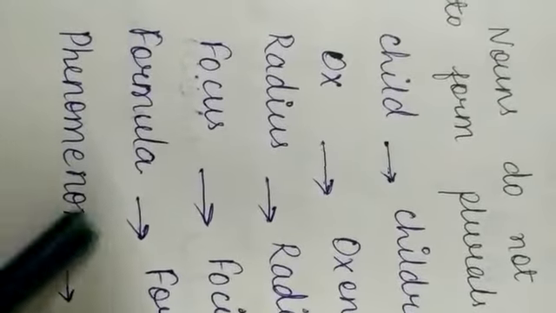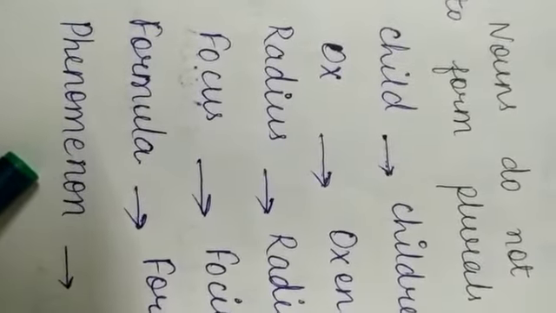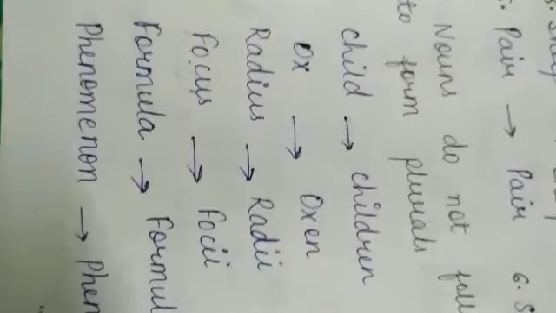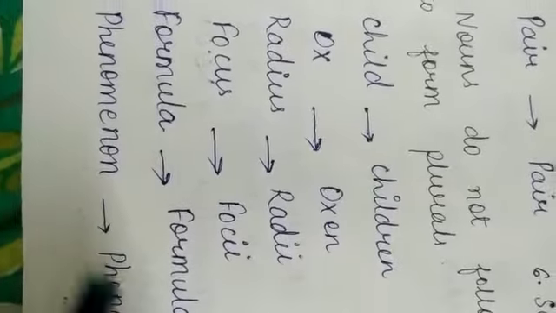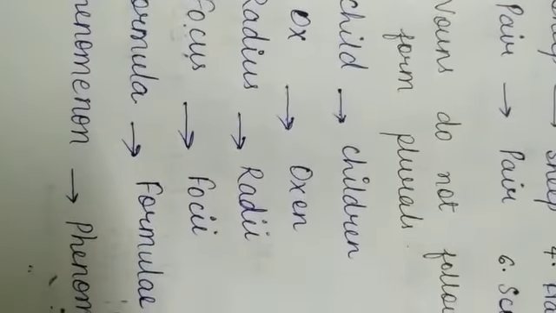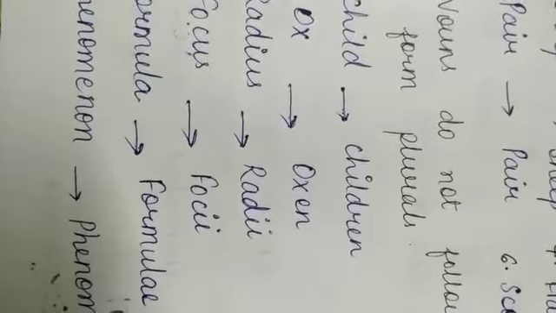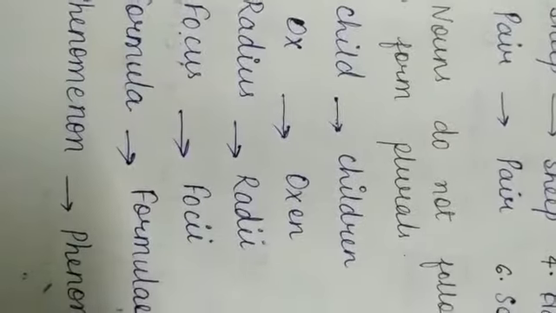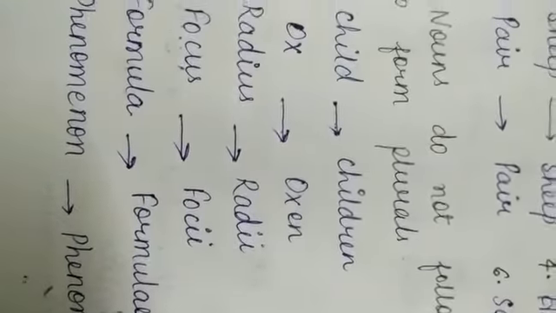Phenomenon. It is the singular word. And what is the plural of it? Phenomena. Understood? So there are certain words which have plurals like this. For example, maximum. What is the plural of maximum? The plural is maxima. Understood? Like minimum. What is the plural? Minima. Understood? So in this video we discussed some important points that we should know about singular and plural.